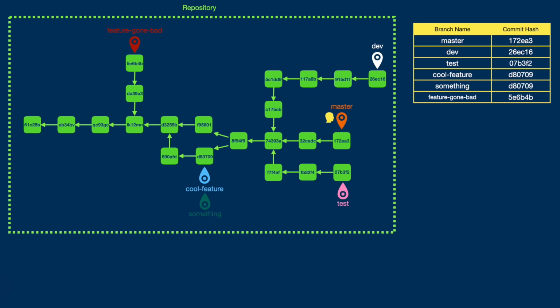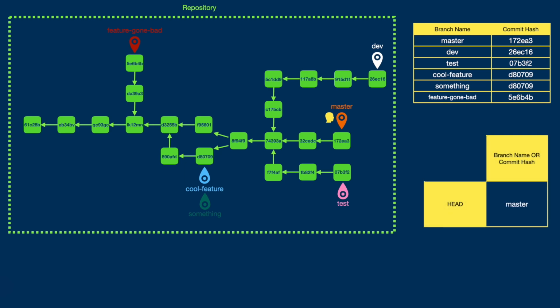So Git holds another table like this, and in this example, the value of head is master. Head is pointing to master, and then master is pointing to this commit. So head knows about this commit. Now, before we dig more into the head, let's see what deleting a branch is all about.